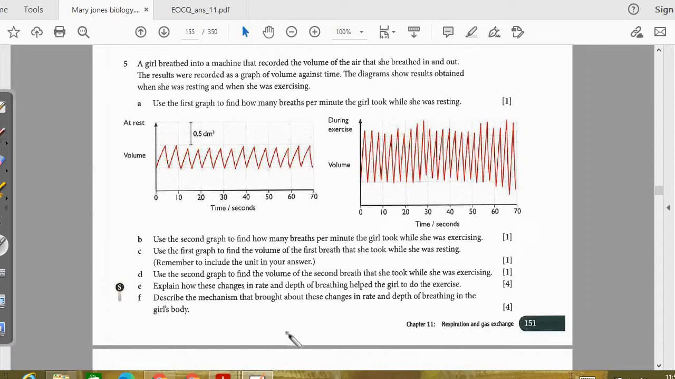So that's how the changes in rate and depth help. Rate means how rapidly this particular person is breathing, 22 breaths per minute, and depth, how deeply the person is taking the breath, which helps them to bring in more oxygen. If more oxygen is there, it will diffuse more rapidly into the blood. Therefore, the muscles will get more oxygen. They will respire faster, releasing much of the energy from the glucose. So that's the answer for E.